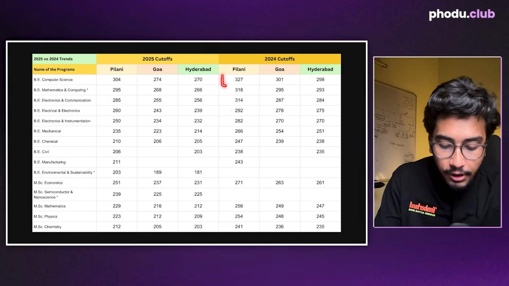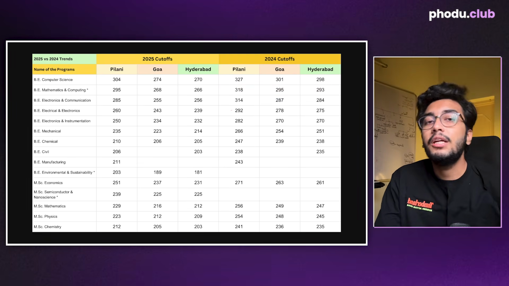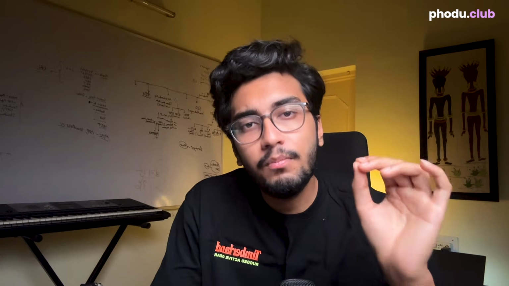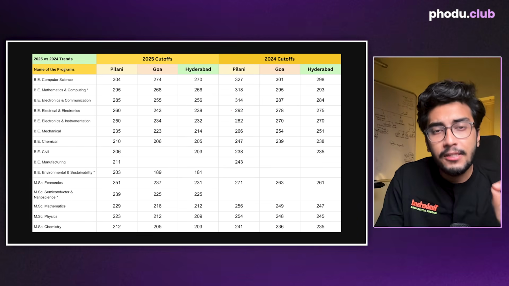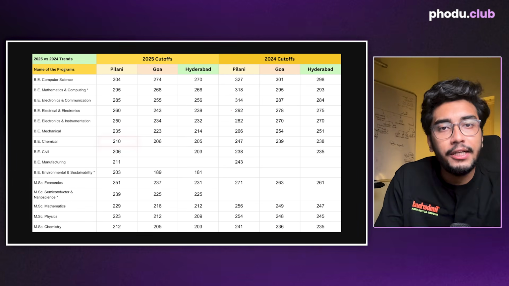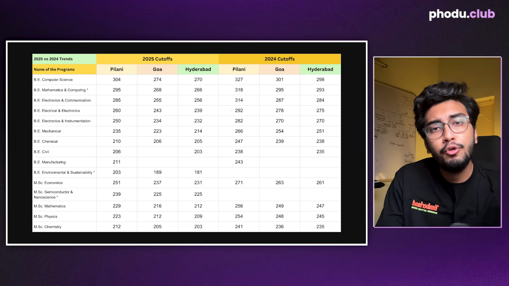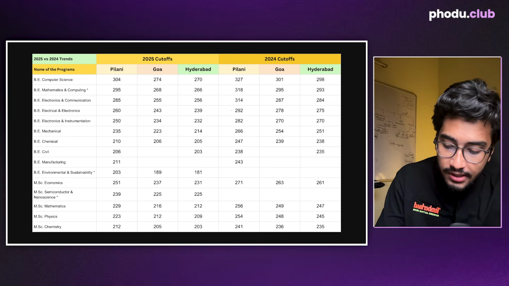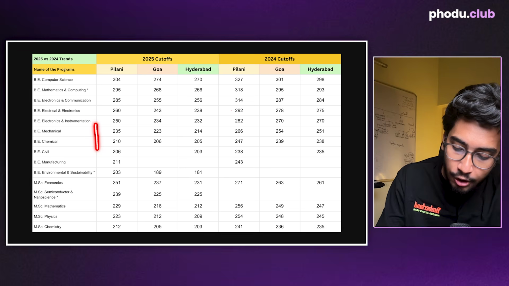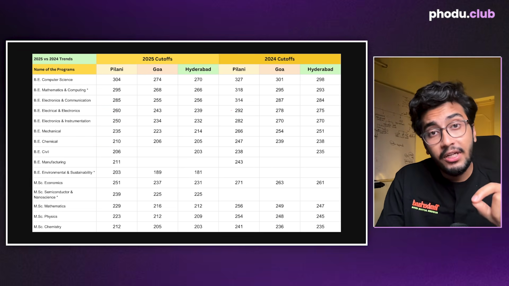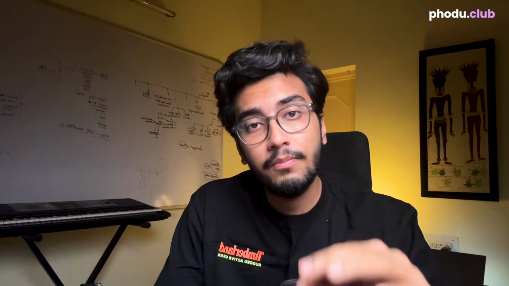Similarly, in 2024 cutoffs as well, there is a difference of around 30 marks. So just imagine, by focusing a little bit more and being a little bit more serious about English and logical reasoning, how many marks you can actually boost. Let's suppose you are scoring around 210 marks right now in mocks and around 30 marks in English and logical reasoning. In the coming days, if you boost 40 marks in English and logical reasoning and end up scoring 70 plus marks, you will go from chemical to ENI. That's how much of a jump you can make directly from chemical to electronics branch just by focusing on English and LR.